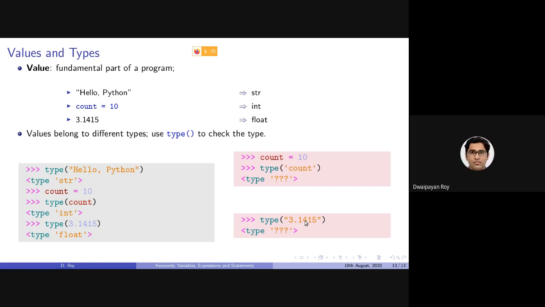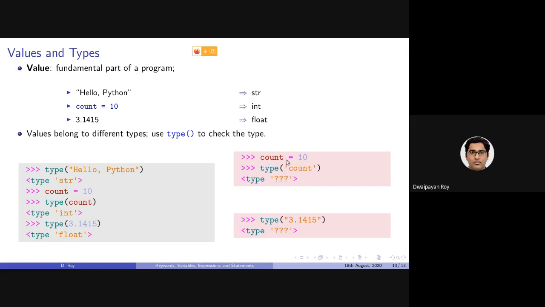Okay, anyone else? Both are string. Because here this count is not actually this count. This is a string. This is a statement where I have declared one count. Can you please mute yourself because I'm hearing an echo. Yes. So here in this statement, I have written count equals 10.